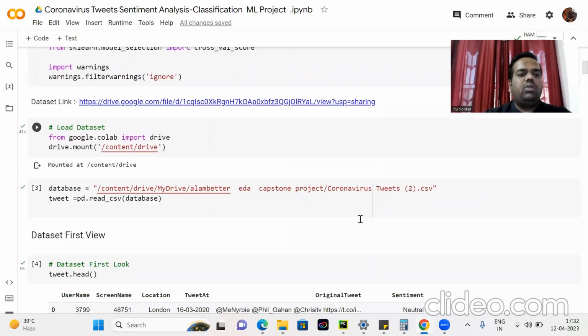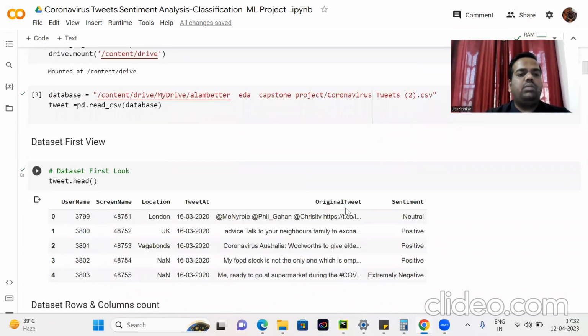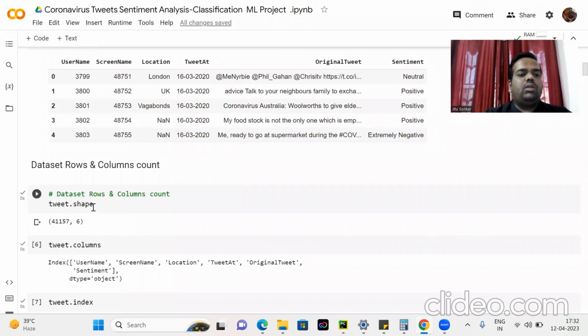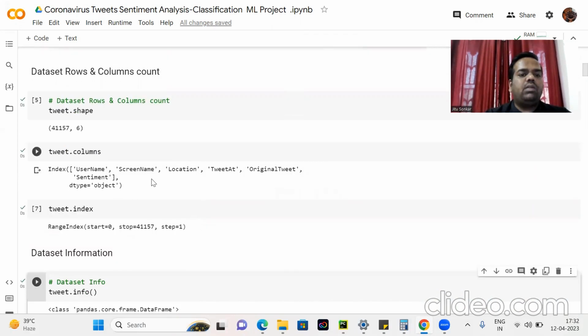So here we start with loading the data set. We load the data set from Google Drive, and here is the first view of our data set by using tweet.head, showing username, screen name, location, tweet at, original tweet, and sentiment. Here is the data set row and column count. Using tweet.shape, there are 41,157 rows and 6 columns, and the column names are username, screen name, location, tweet at, original tweet, sentiment. Tweet.index starts with a value of 0 and stops at 41,157, and the step value is 1.